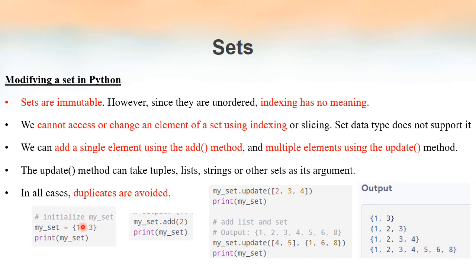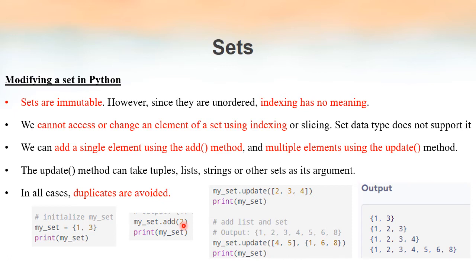Since the order is not important, there is no meaning in the index number, so 2 will be inserted anywhere inside the set. And then when we print the set, we will get the output as 1, 2 and 3. And see, here we are adding only one element.